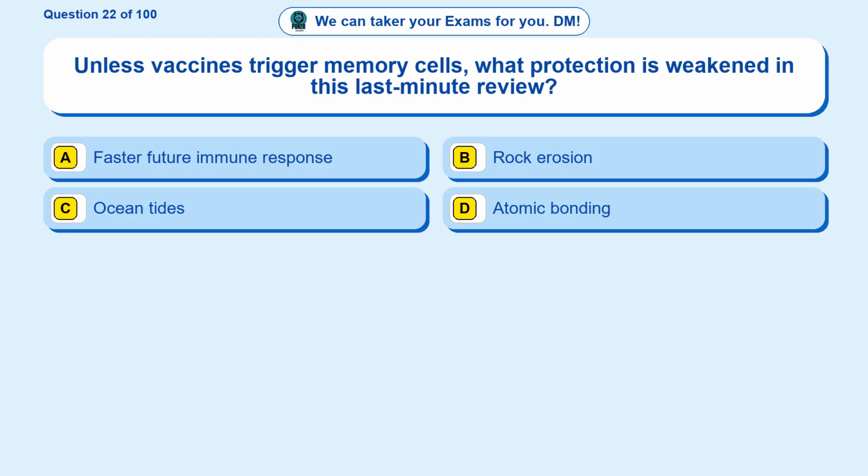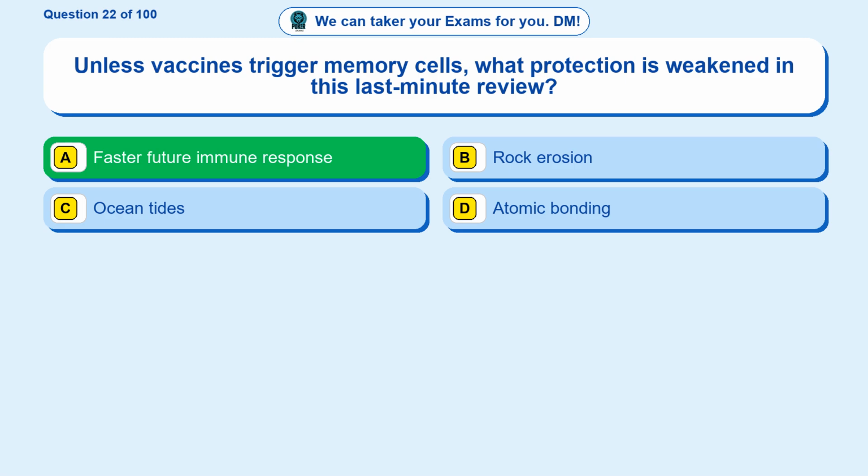Question 22. Unless vaccines trigger memory cells, what protection is weakened in this last-minute review? Option A. Faster future immune response. Option B, rock erosion. Option C, ocean tides. Option D, atomic bonding. The correct answer is option A.